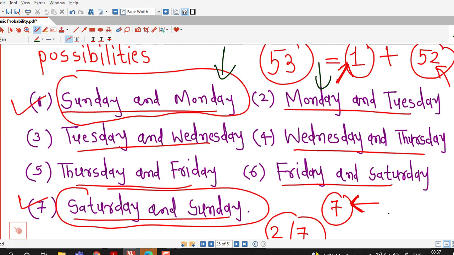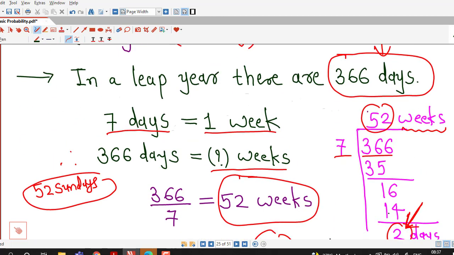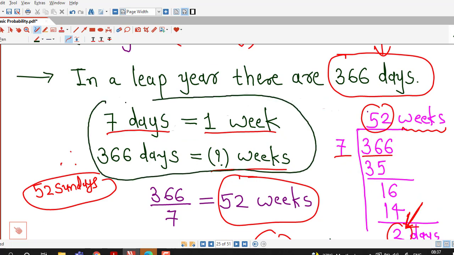All you have to take care of is that a leap year contains 366 days, and using this logic we can decide the number of weeks in a leap year. 7 days equal 1 week, so 366 days equal how many weeks? There are 52 weeks in a leap year.